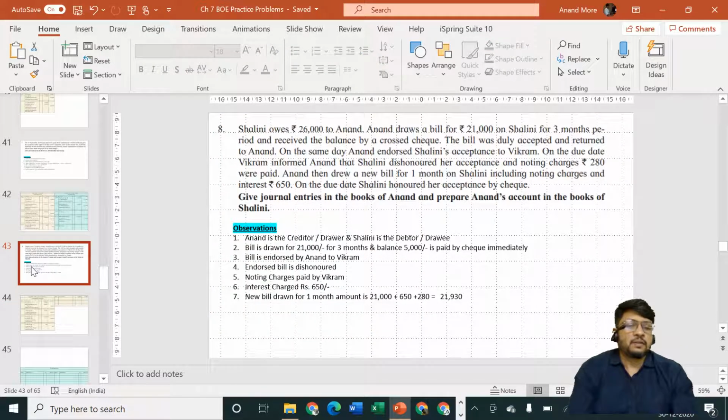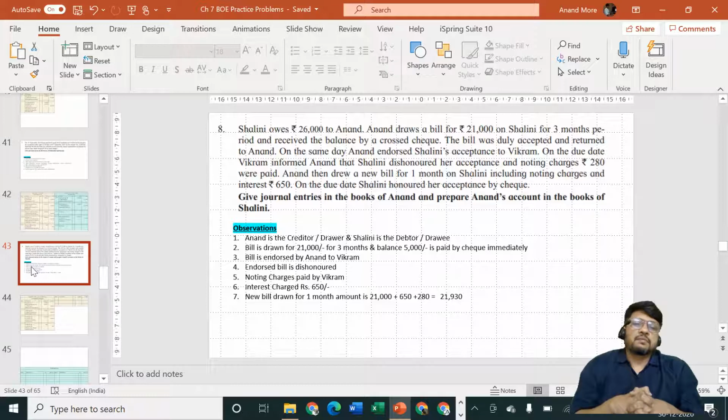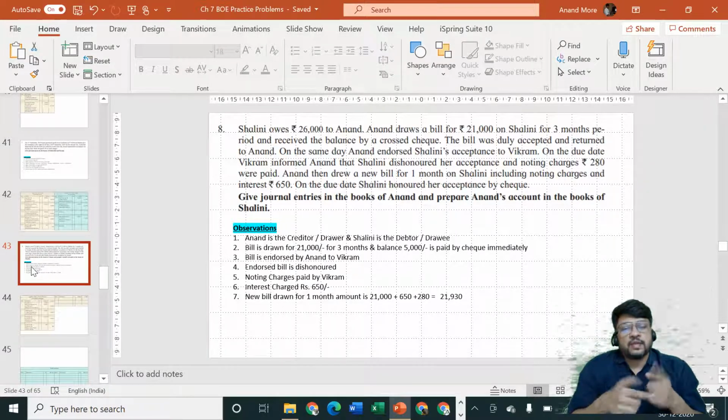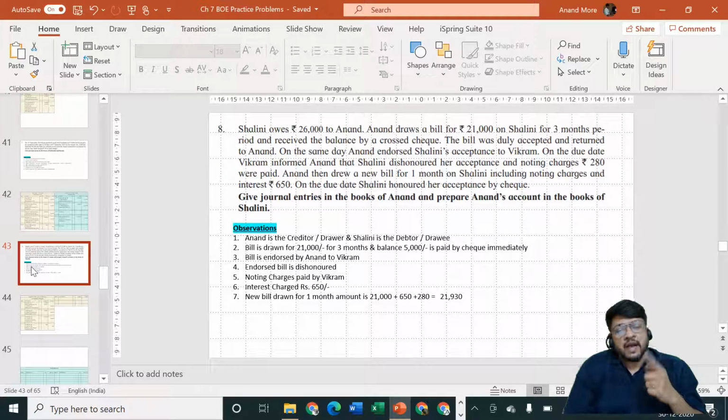What is the credit which is given by her? Extra credit given is for 1 month. So I am giving you 1 more chance. Rather than going to the court of law, I am giving you 1 more chance, but since I am offering you extra credit period, I am going to demand you to pay extra interest of 650. So you are not only my debtor by the amount of 21,000 original bill, but also by the amount of noting charges, because they are paid by Vikram and I am going to collect it from you. And you are also my debtor by the amount of 650, which is an interest for allowing you to make the payment 1 month after today. So 650 rupees you are my debtor. Are you ready to go for it? This is the question asked by Anand to Shalini. Shalini is saying yes, I am ready to go for it.